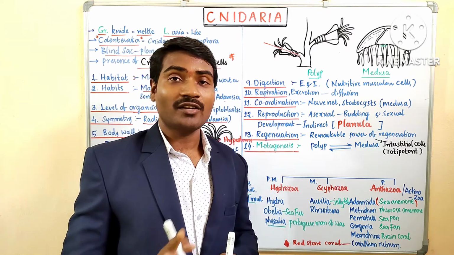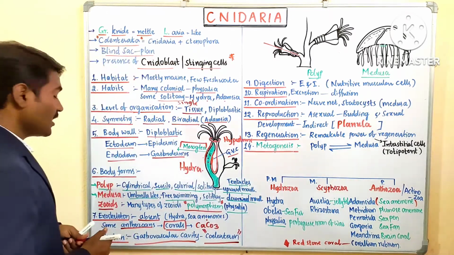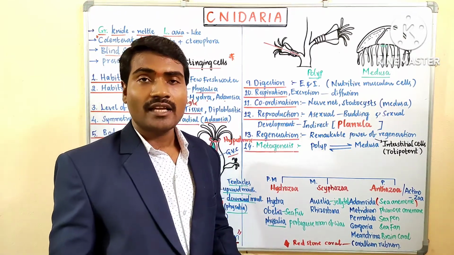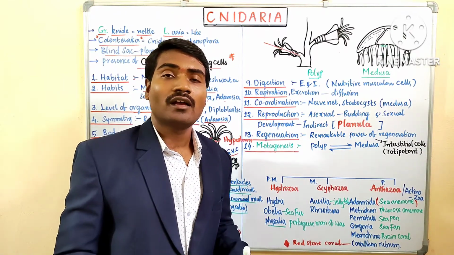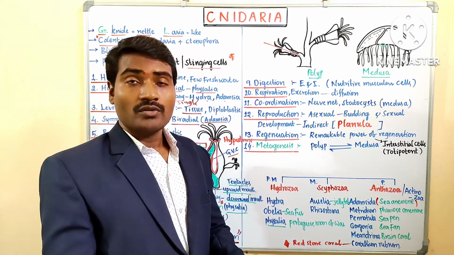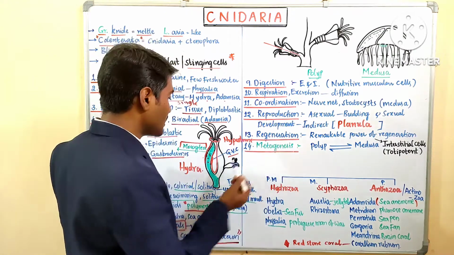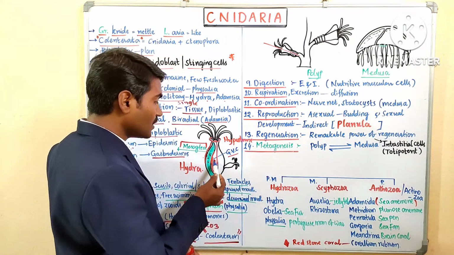Try to understand. Come to the next point: digestion. How does digestion take place? Digestion occurs intracellular and extracellular. If it is intracellular, nematocytes carry out the digestion. If it is extracellular, it occurs in the gastrovascular cavity.